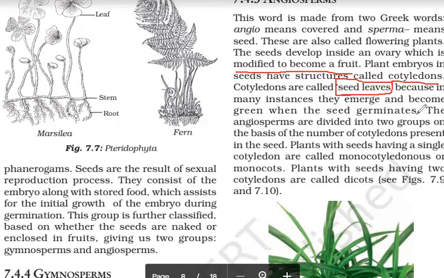Now, angiosperms are further divided into categories. What are these categories based on? It is based on the number of cotyledons present in the seed. Plants with seeds having a single cotyledon are called monocotyledonous or monocots, and plants with seeds having two cotyledons are called dicots. Take grams, peas, almonds. When you remove the upper seed coat, the seed very neatly gets divided into two parts. Even peanuts. These two parts in which the seed divides are the two cotyledons of a dicot.